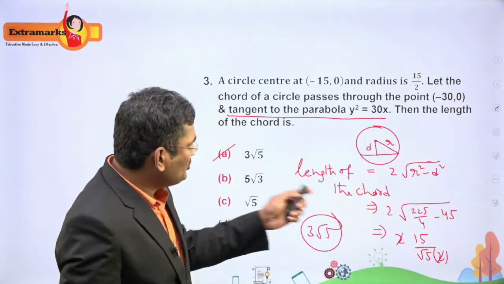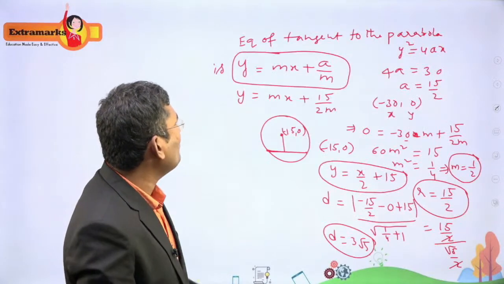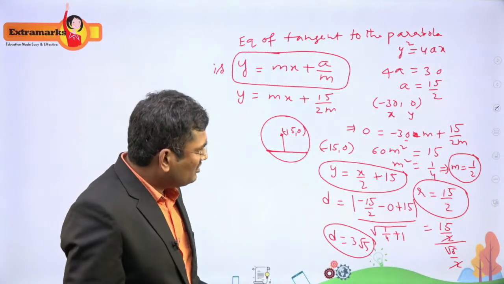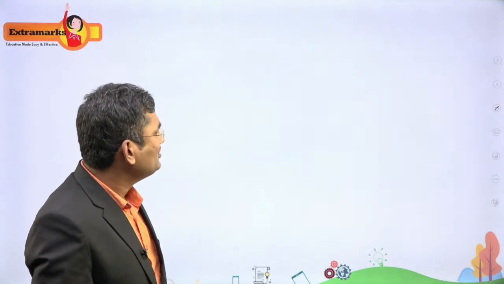So using the single formula 2 root of r square minus d square and using the formula y is equal to mx plus a by m, we can get this easily. It's a very simple question. Now let's see the next one.